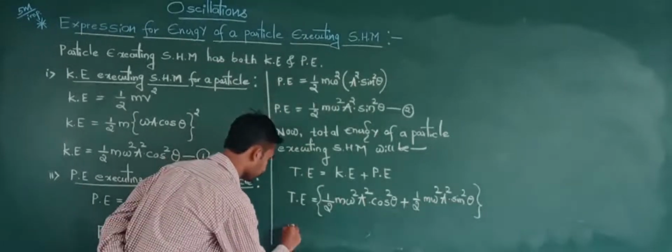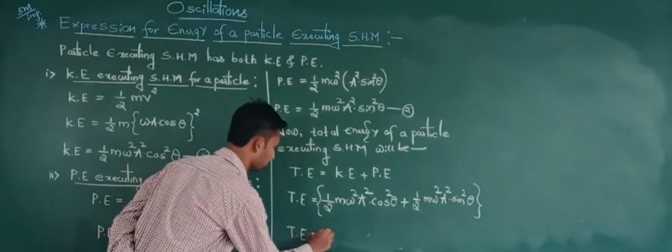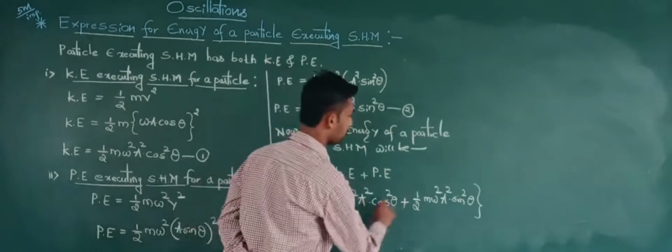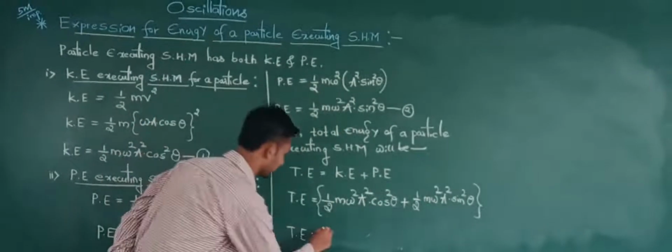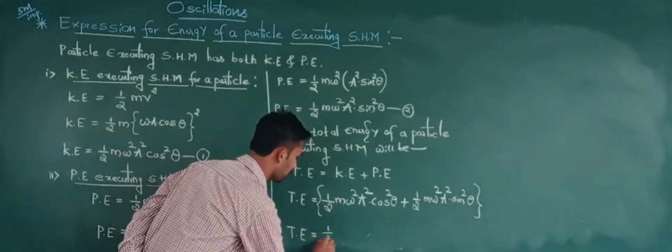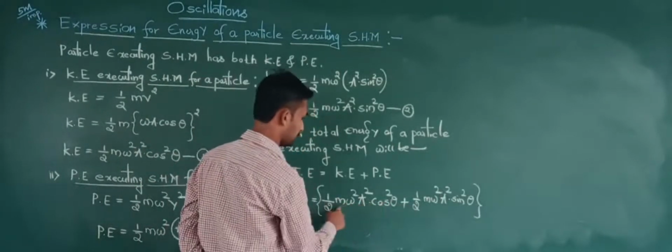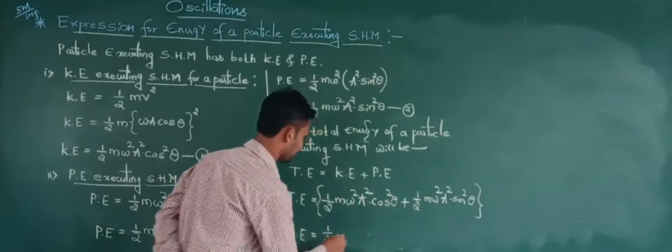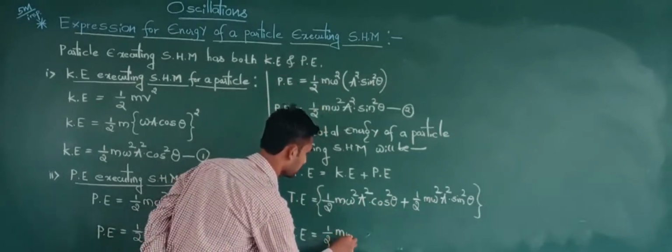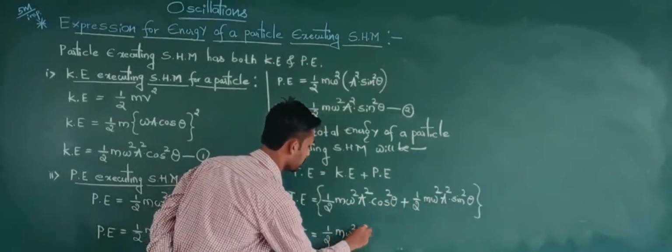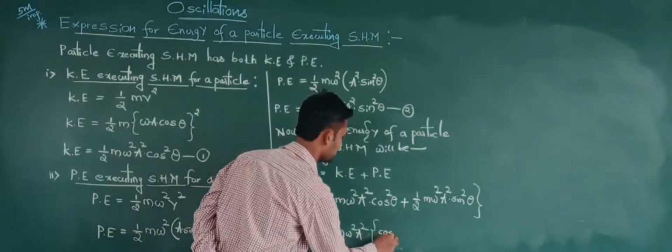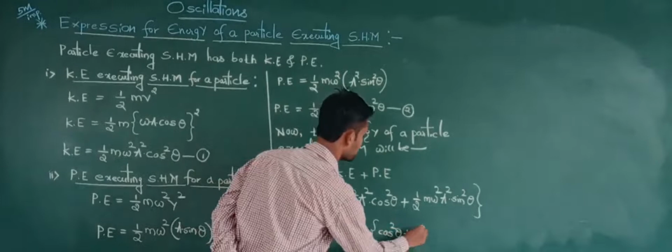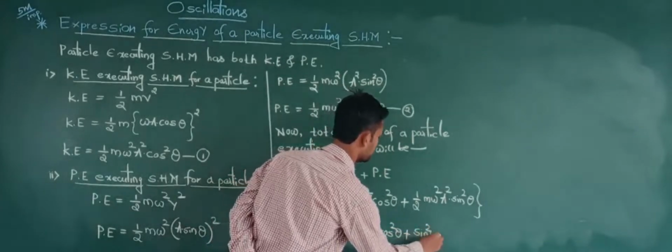So see, total energy is equal to, what is common in this? Please take the common term outside. Half m omega square a square is common, I will take it out. So we'll get cos square theta plus sin square theta.